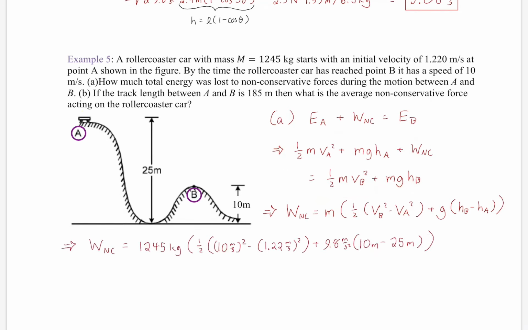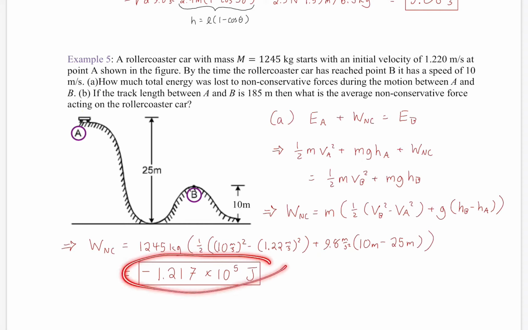Okay, and then simplify it a bit. I just combined all the like terms that I could and plugged in my numbers, and I find that the work from non-conservative forces is negative 121,000 joules. It seems like I keep getting answers on the scale of 10 to the 5. It's always 100,000 something. All right, so that's the work done by non-conservative forces.